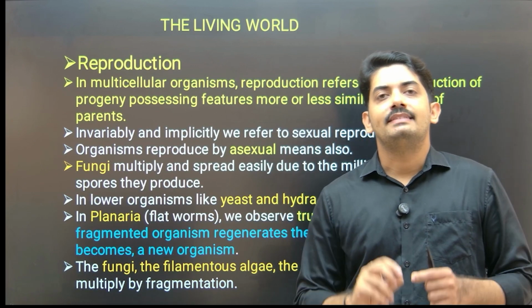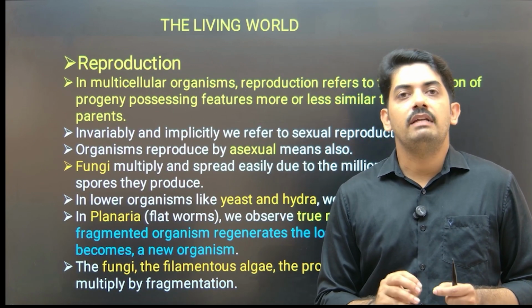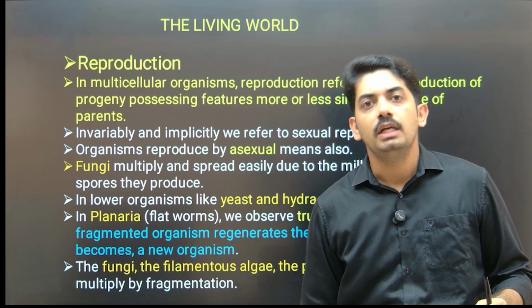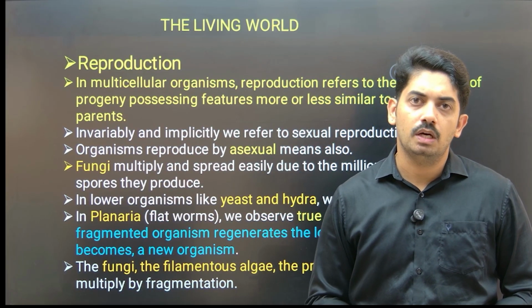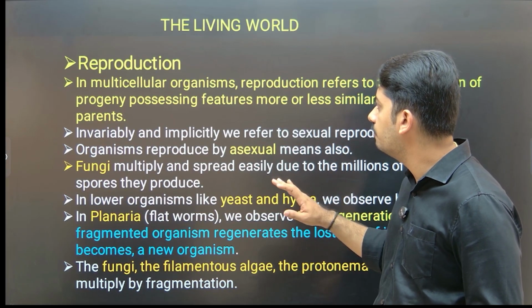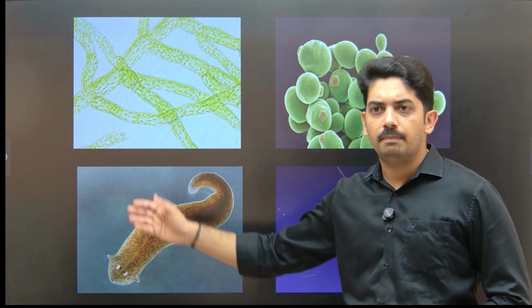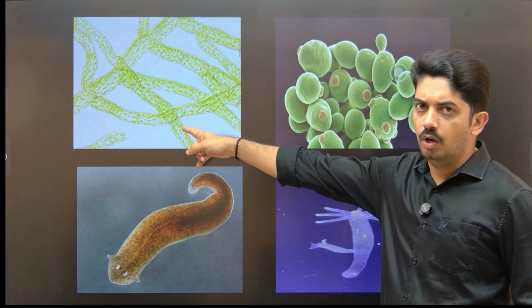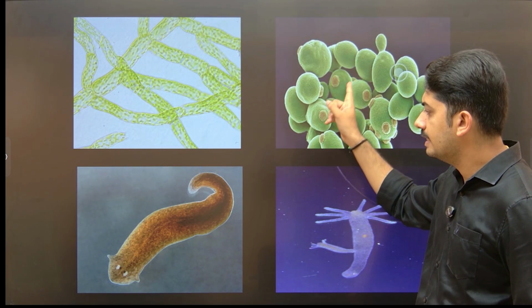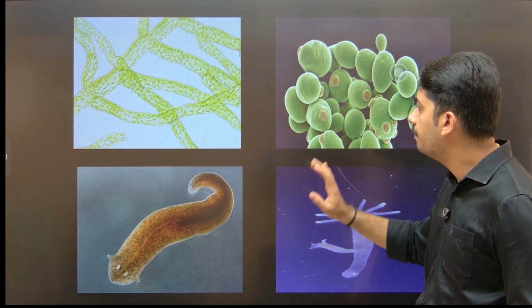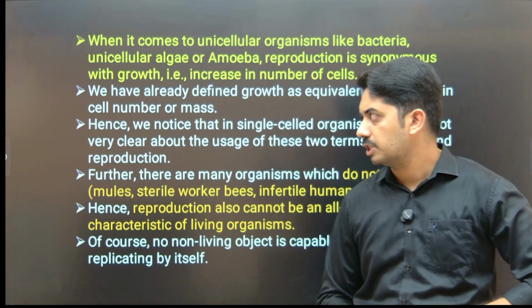Here the thallus or undifferentiated body of the organism, when it undergoes fragmentation, each fragment will give rise to a new individual. So these are some of the examples for the asexual mode of reproduction. You can observe in this slide, the protonema of the moss, yeast, planaria and hydra. All these are examples of the asexual mode of reproduction.